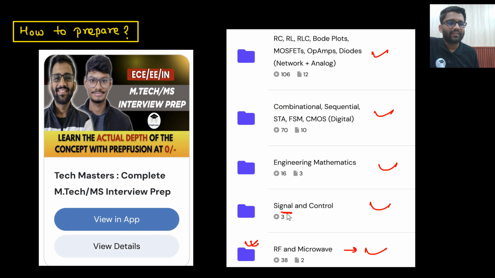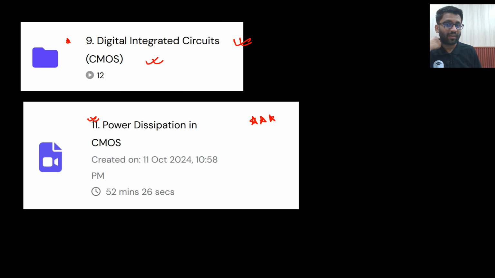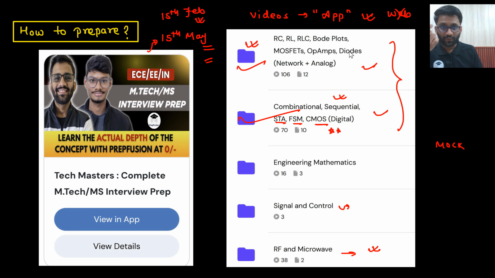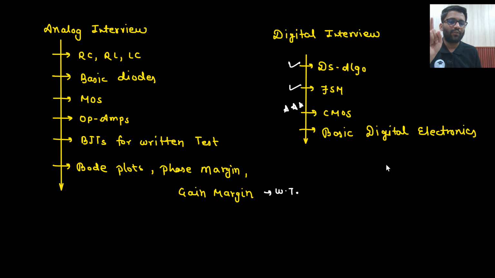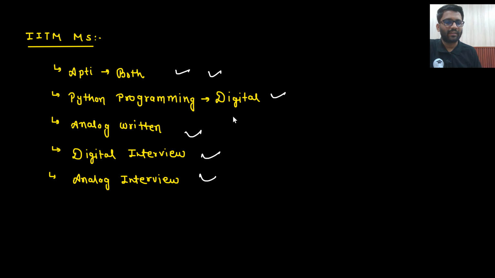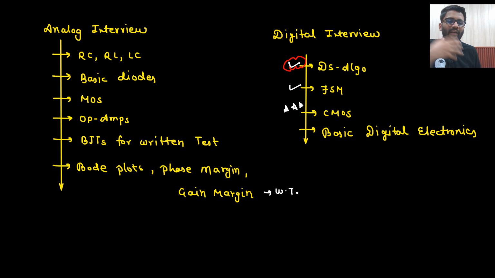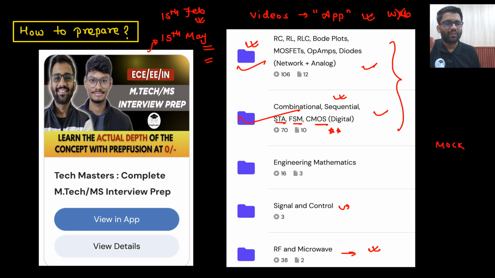So that's it about BARC interview prep. You just need to follow the course, and believe me guys, nothing will come from outside these courses. Especially for IITM, I am giving you the guarantee that if you cover these courses, there wouldn't be a single question asked apart from them. I am not taking the guarantee for DS algo, because I myself don't know it, nor for Python. Python and DS algo, I myself am not comfortable with, so how would I teach that? Apart from that, whatever is required has already been covered.